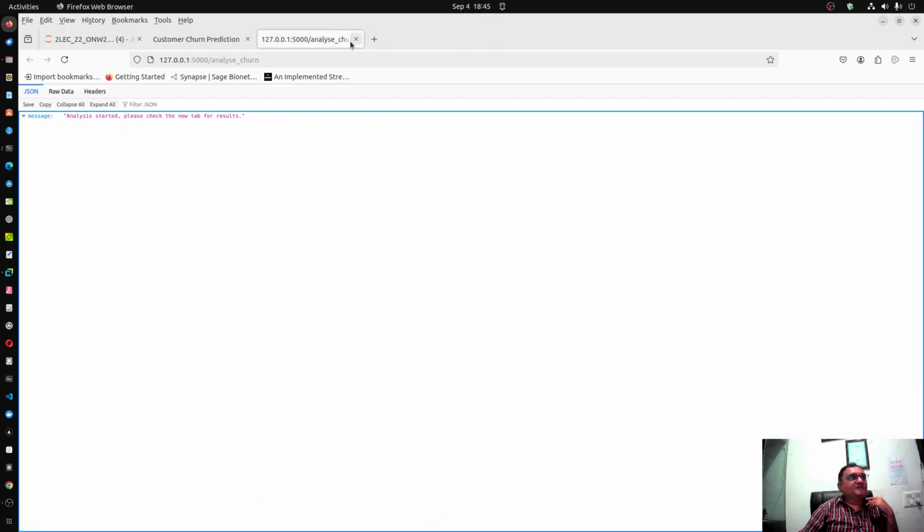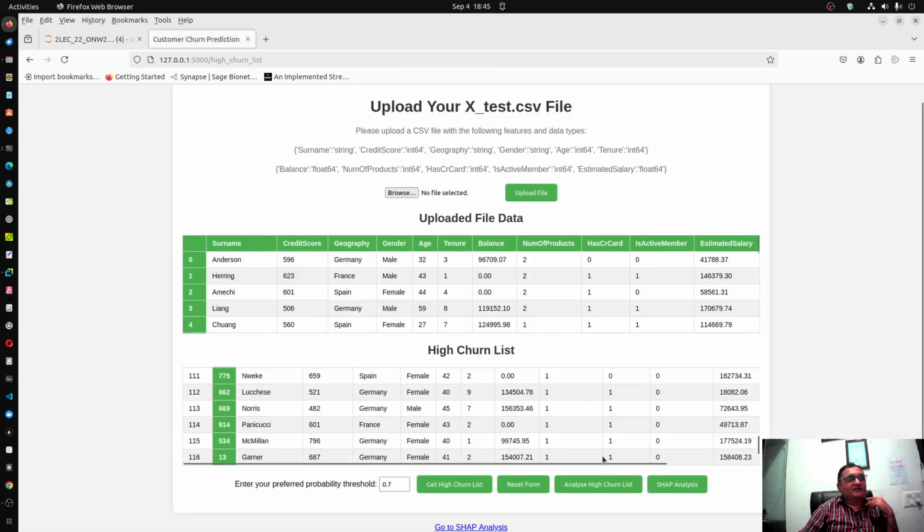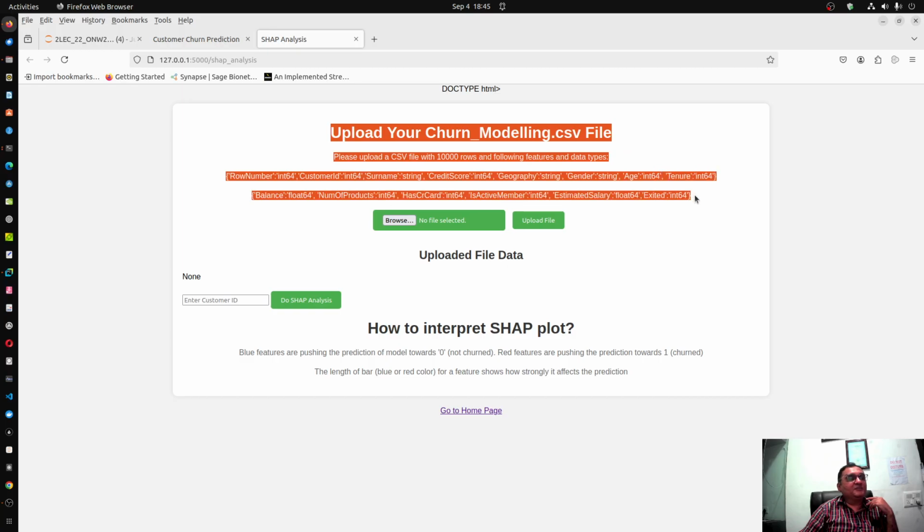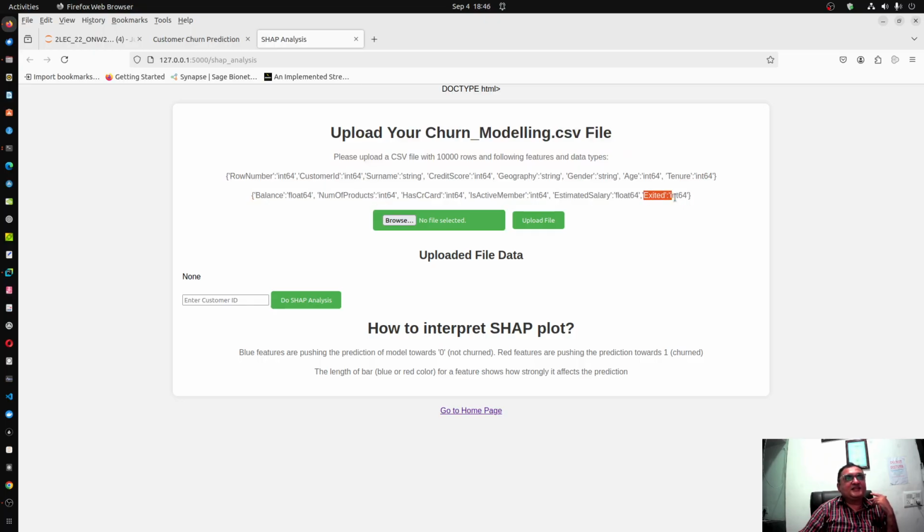Now we come to another part. This is SHAP analysis. This time we don't want to upload the test file without the label, but I am deliberately uploading the whole data set, including the label, exited or not. So now my aim is not to predict the churn probability, but to understand the behavior of each and every customer.